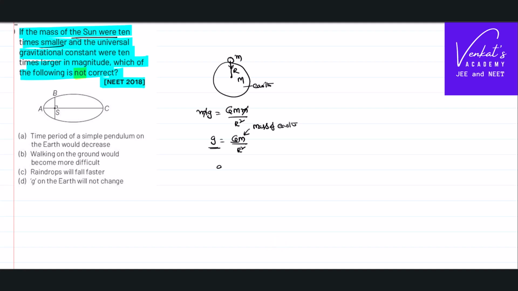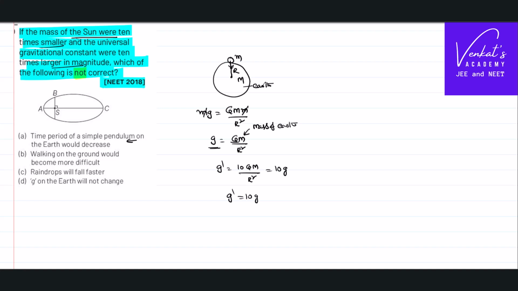But this G becomes 10 times. So G dash becomes 10 times larger now. 10 times of G, M becomes the same, r square. That is 10 times of g. So it's very clear that because of the given condition, gravity is 10 times of gravity.